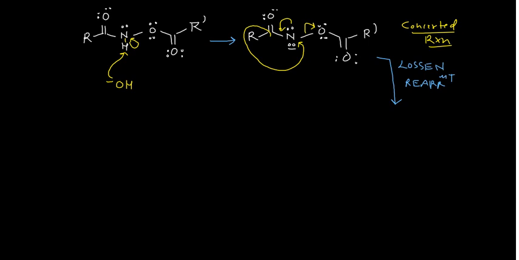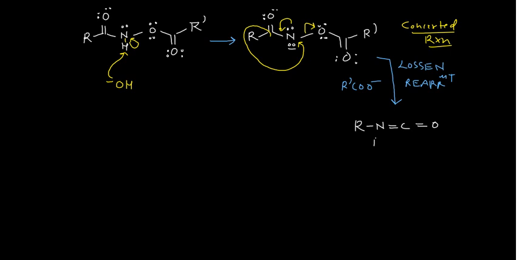So in that case you will have R dash COO negative now, because this electron pair has shifted here, so this part will be removed as this one. And then you will have your remaining part, which is nothing but your R now connected with the nitrogen, connected with the double bond carbon and double bond oxygen. This is your isocyanate.